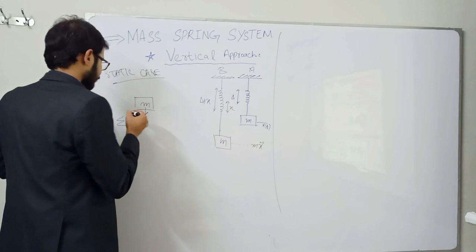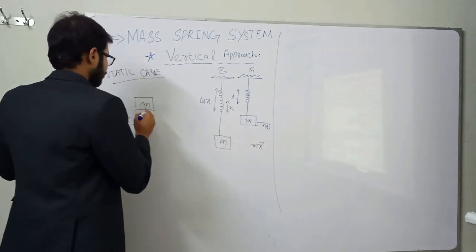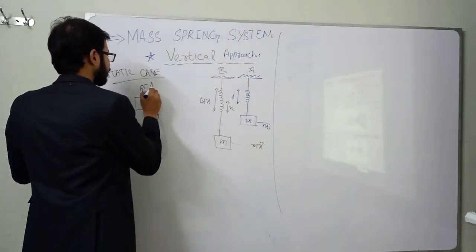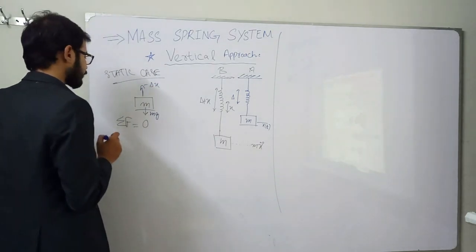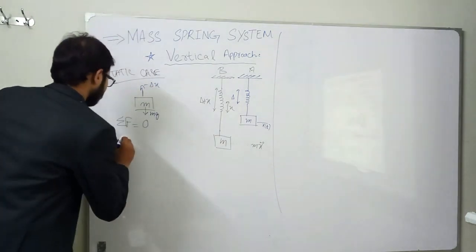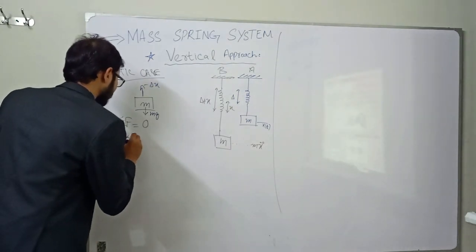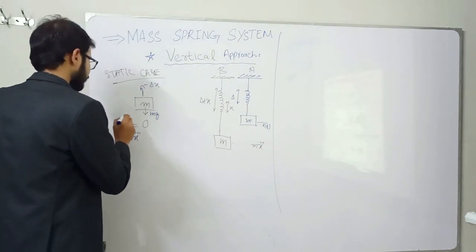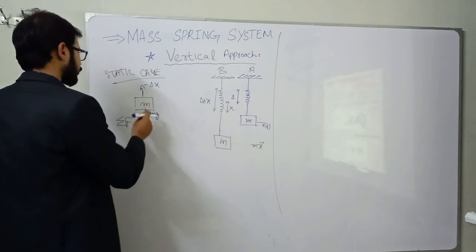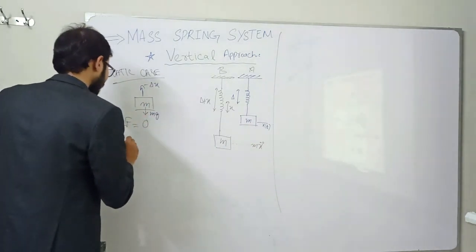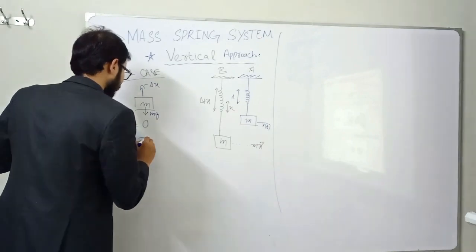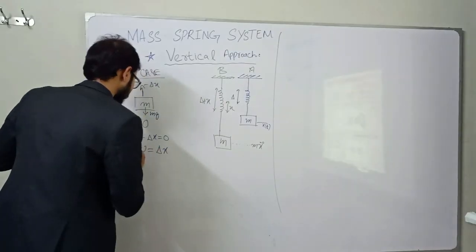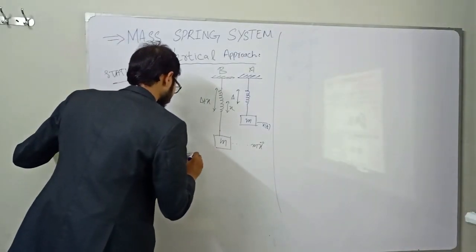So this is represented by mg force, and the other force, minus k delta, that is the restoring force. So what will happen? Because summation F is equal to 0, there will be no m x double dot term. So simply we have weight minus k delta is equal to 0, or weight is equal to k delta. So this is the first equation.